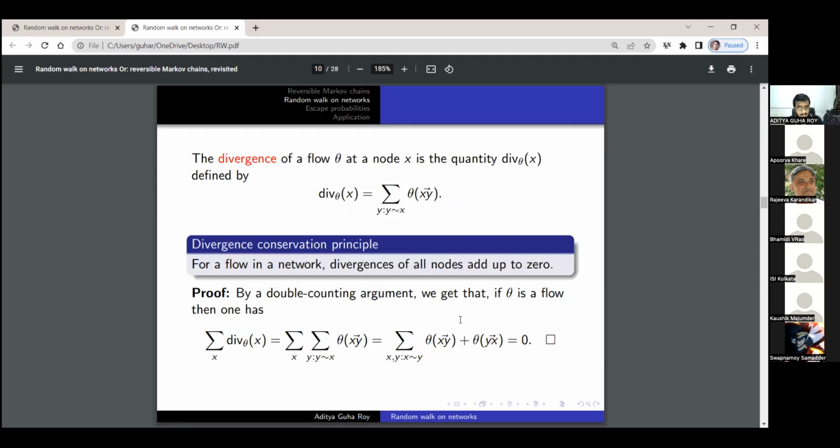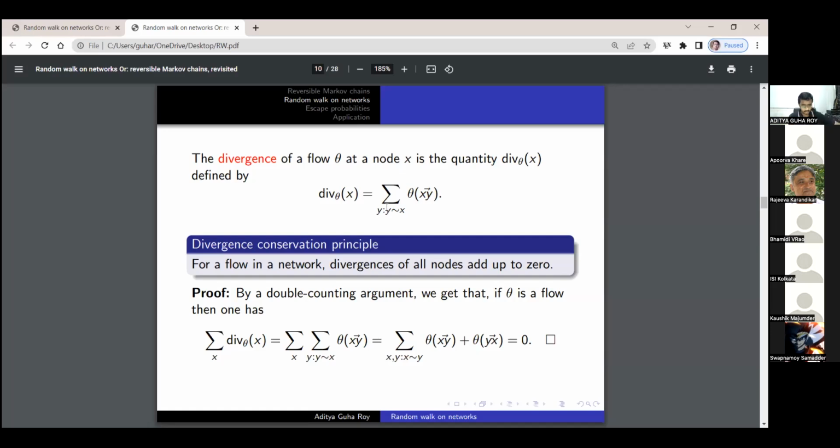the divergence of a flow at a node, so at a vertex x, and denote it by div theta of x, and that is the summation of all the flow values of the edges that start at x and end in some other vertex of the graph. So here I've written y ~ x to denote that y and x are neighbors in this graph. And as I mentioned, since we have a graph, if we have an edge from x to y, we also have an edge from y to x. So we don't need to say that there is an edge from x to y. We can just say that y and x are neighbors, because that's equally good in this case, thanks to our way of putting it.